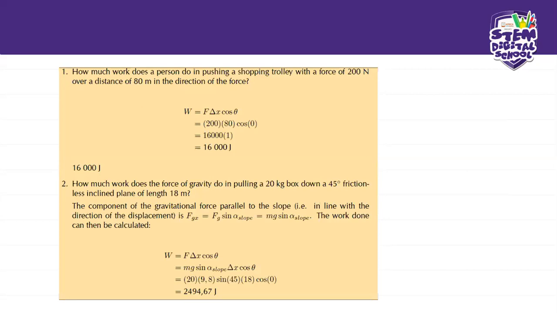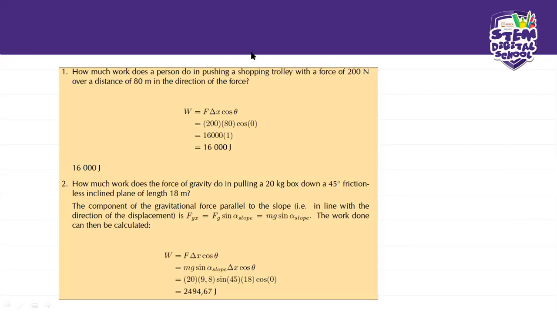Okay, it says here, how much work does a person do in pushing a shopping trolley with a force of 200 Newton over a distance of 80 meter in the direction of the force? If they're asking for the work done, it's going to be F Δx cos θ.